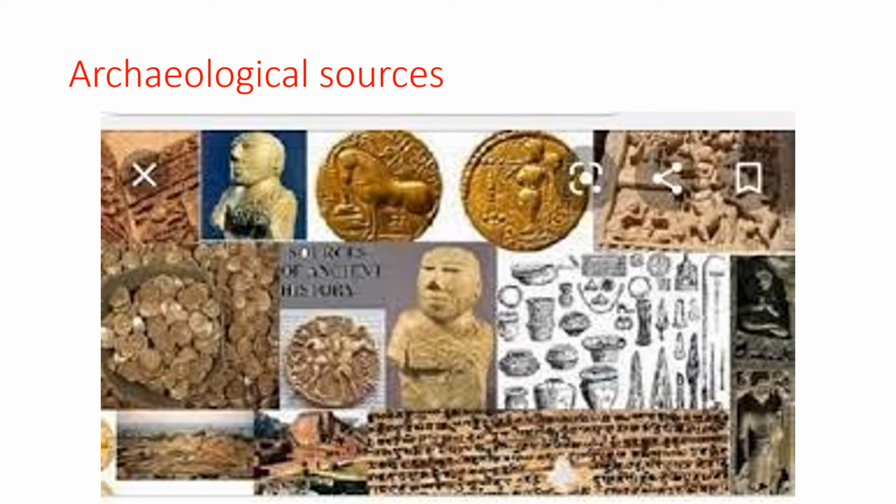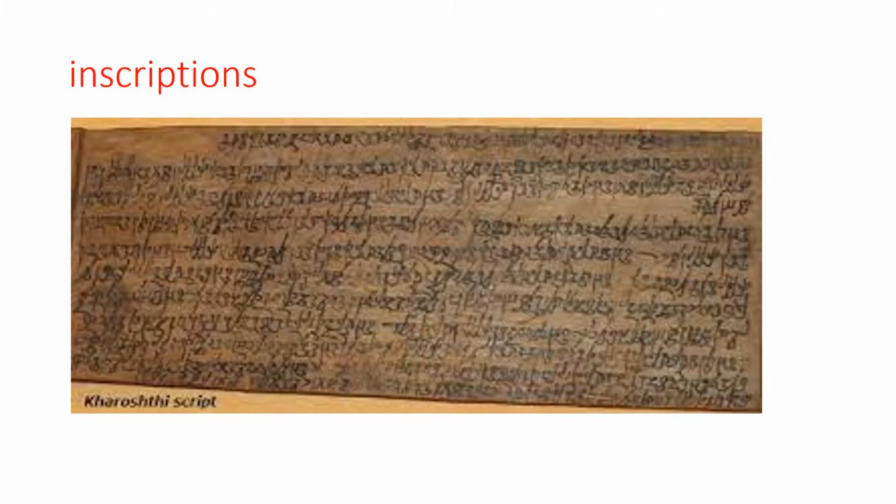So in these archaeological sources, different types will be there. Inscriptions, monuments and coins are the most important ones. Let us see one by one. Inscription. Here first you need to understand what is inscription.